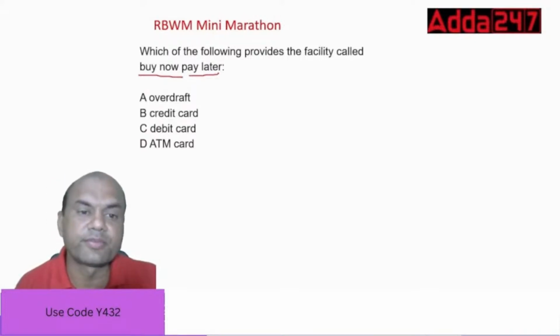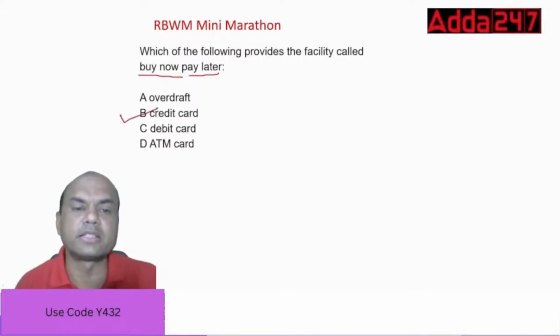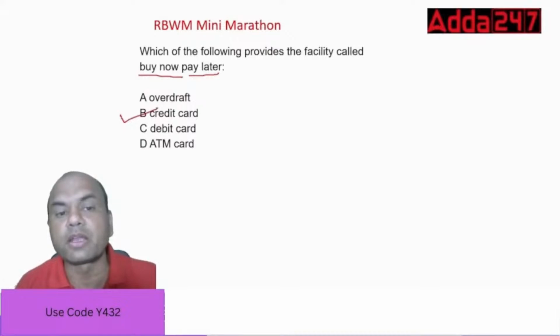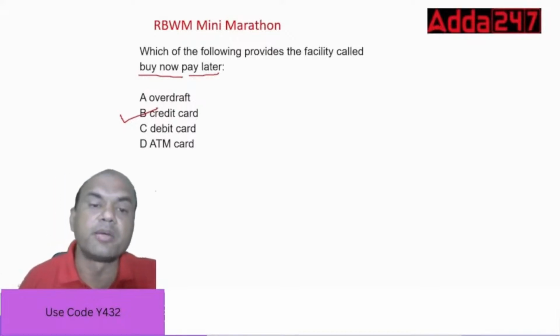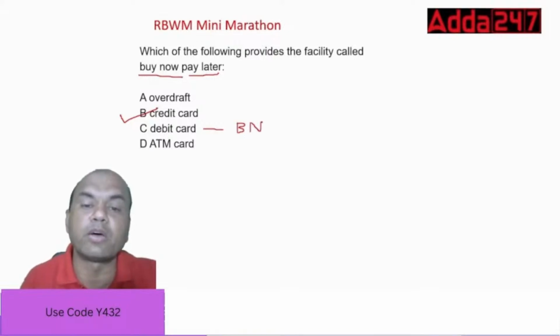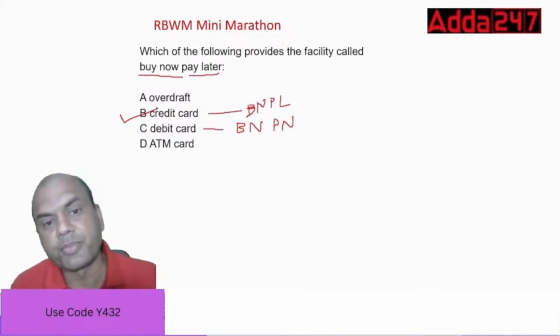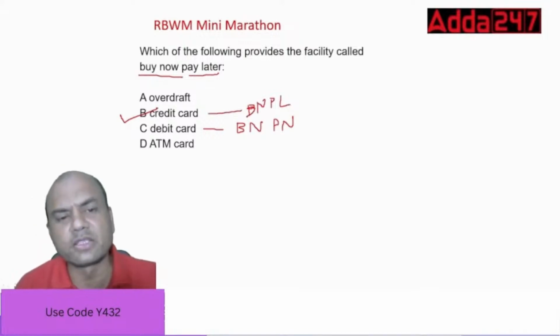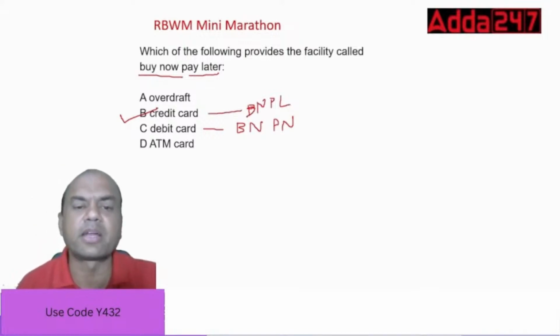It is obviously credit card. Always remember, buy now pay later is always given by credit card. With a debit card it is buy now pay now, BNPN, and this is BNPL, buy now pay later. Overdraft is totally different. It is a loan.